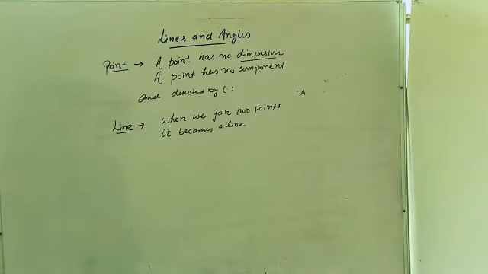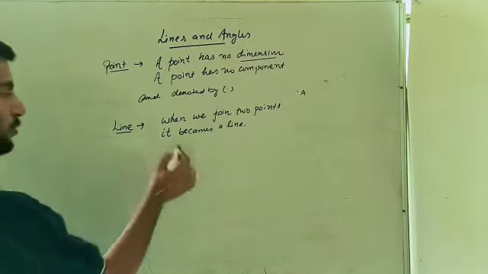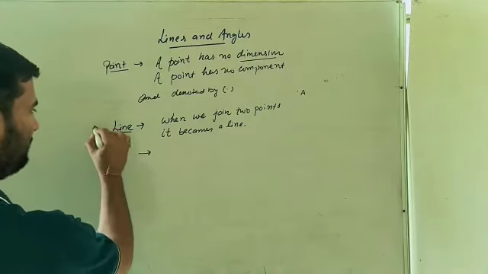Simply. But a line can be extended on both sides infinitely. So a line has no end point. It must be noted about it.